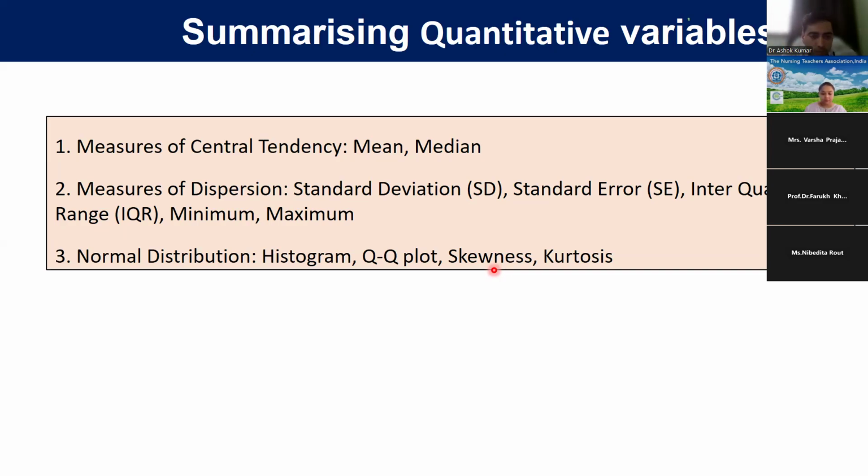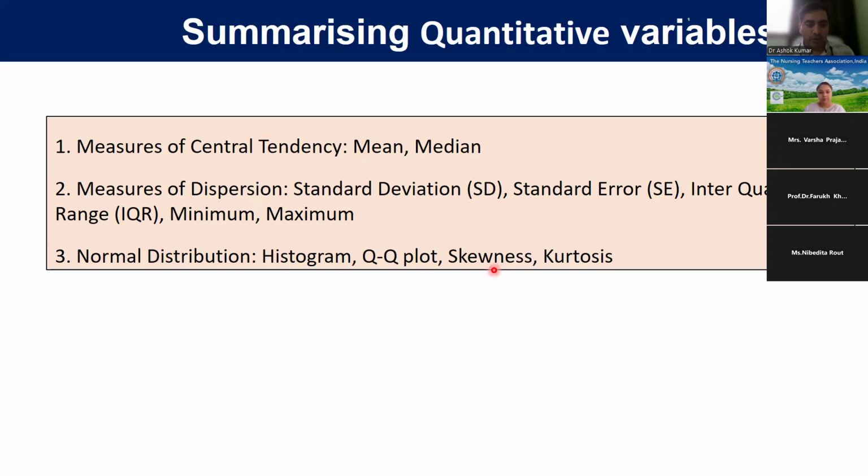If it is a normal distribution, we should calculate mean and standard deviation. If it is skewed, then we should calculate median and interquartile range. Normal distribution we check only for quantitative variables, mainly continuous variables, not for qualitative variables.